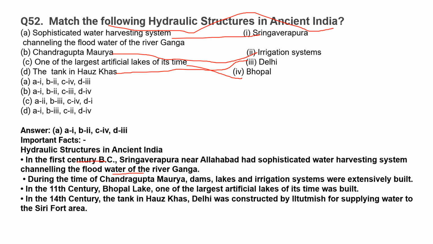In the 11th century, Bhopal Lake, one of the largest artificial lakes of its time, was built. In the 14th century, the tank in Hauz Khas, Delhi was constructed by Iltutmish for supplying water to the Siri Fort area.